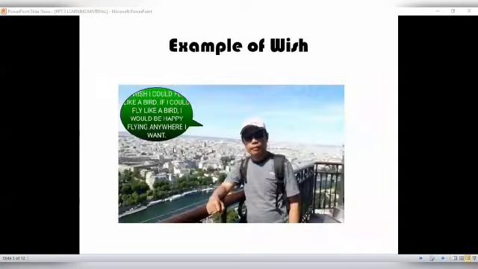Okay, now we continue to the next example. Look at the picture and the examples. What is the man thinking? He thought something. So he said, I wish I could fly like a bird.